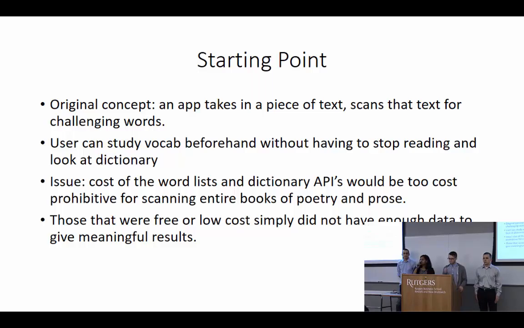But the issue with that was that a good dictionary API and word list was a little too cost prohibitive, and the cheaper, low cost or free versions of APIs didn't have enough data in them.